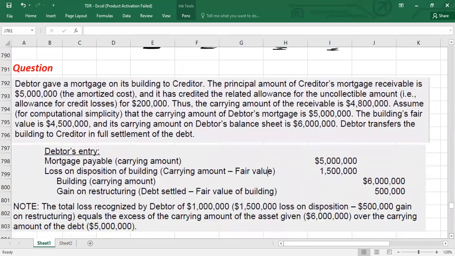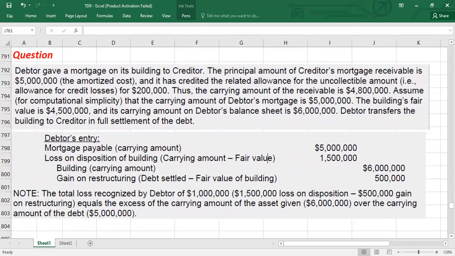So here we have a question. For example, the debtor gave a mortgage on a building to the creditor. The principal amount of the creditor's mortgage receivable is 5 million. This is from the creditor's point of view, because in the creditor's books they have booked this as a receivable, and credited the related allowance for uncollectible accounts. For example, the allowance for credit losses is 200,000.